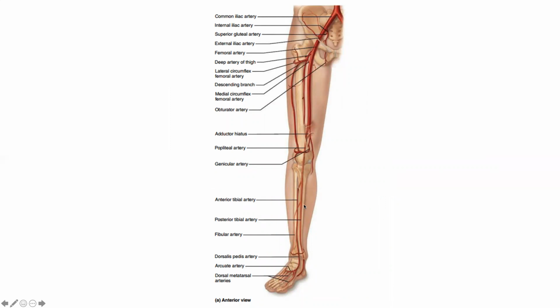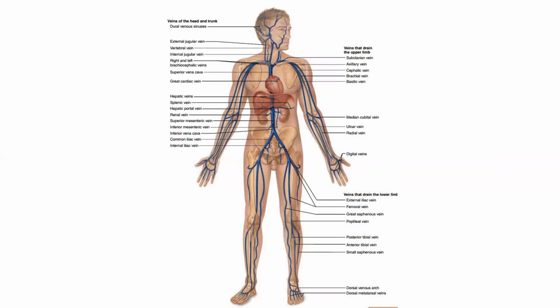And that posterior tibial artery will also give another branch, which is called the peroneal or fibular artery. So these are the main artery branches which we need to know.